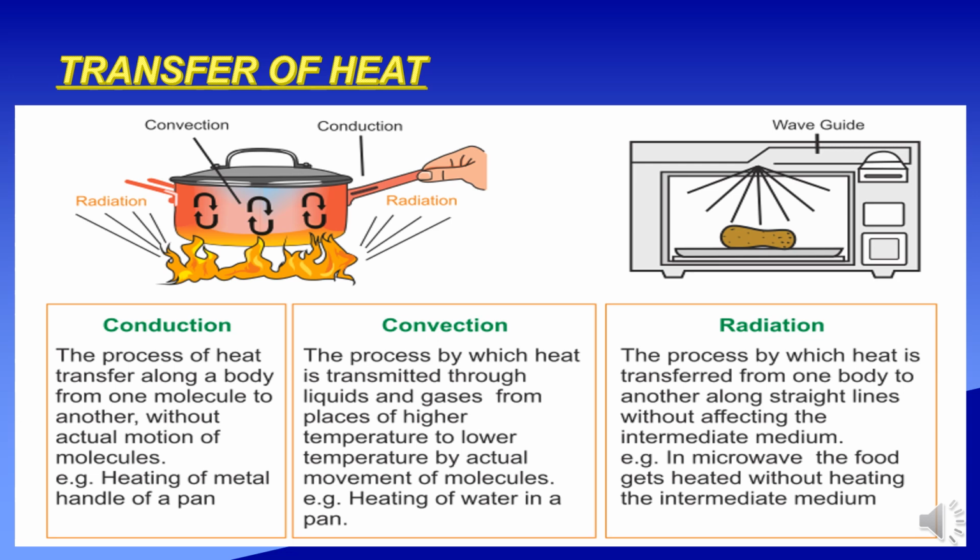Transfer of heat. You might have observed that a frying pan becomes hot when kept on a flame. It is because the heat passes from the flame to the utensil. When the pan is removed from the fire, it slowly cools down. Why does it cool down? The heat is transferred from the pan to the surroundings. So you can understand that in both cases, the heat flows from the hotter object to the colder object. In all cases, heat flows from a hotter object to a colder object.